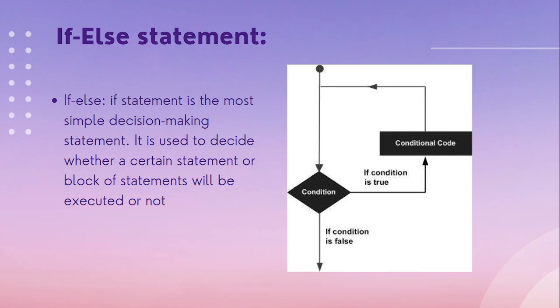Firstly is the if else statement. In an if else statement, first we have to make a condition. In this flowchart, as you can see, this is the start. Once it is started, it goes to the condition. If the condition is true, then it will execute the code which is written inside the if statement, and once the code is executed, it will get out of the if statement. Or else if the condition is false, then it will go and execute the else statement, and if an else statement is not given, then it will go for the next type of loop.